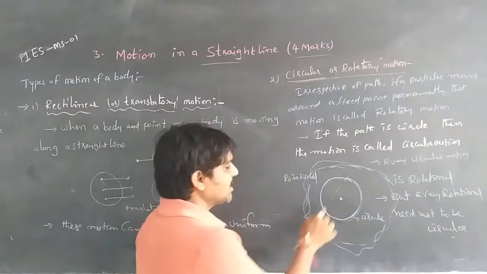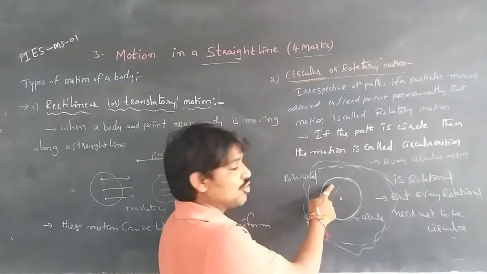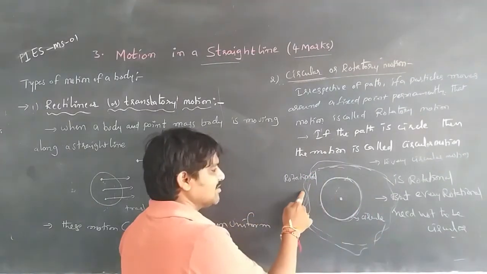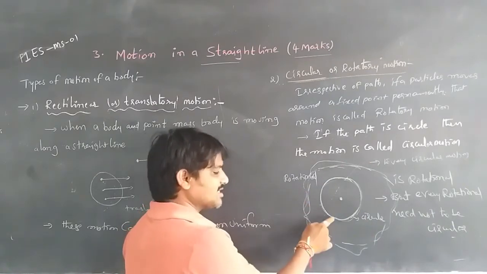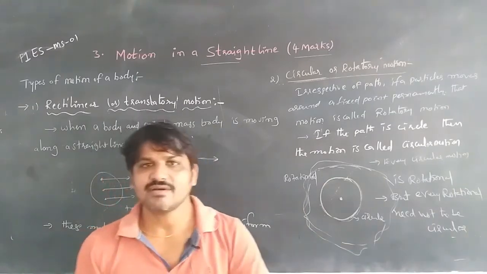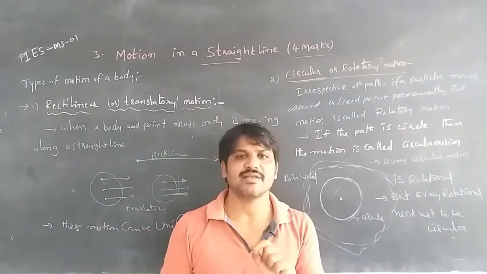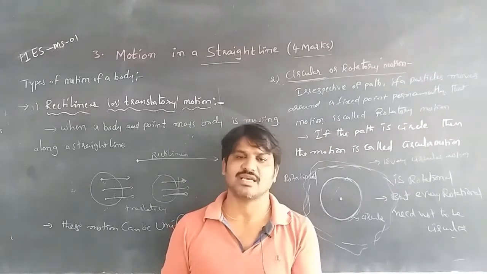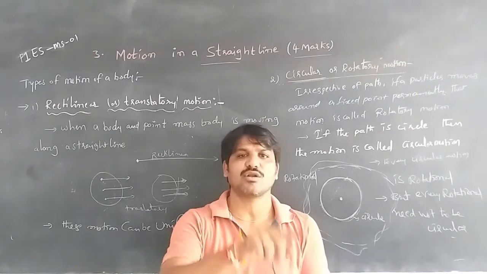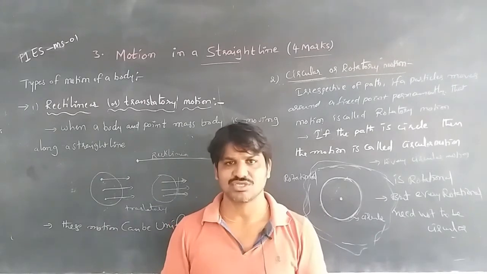Here we can see that this motion is circular as well as rotational, but this other one is not a circle, yet it is rotational. Whenever a body travels around a fixed point, irrespective of path, whether circular or not, if the body is moving permanently around a fixed point, then that will be rotational motion.